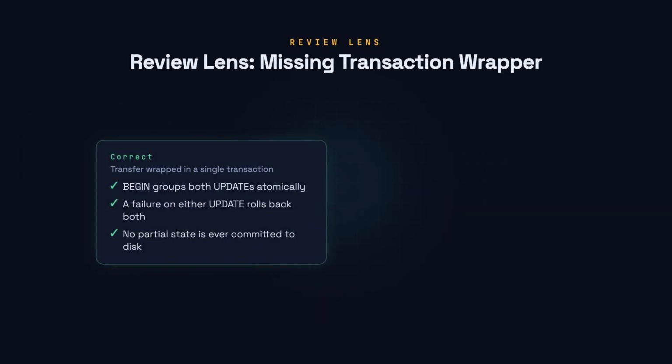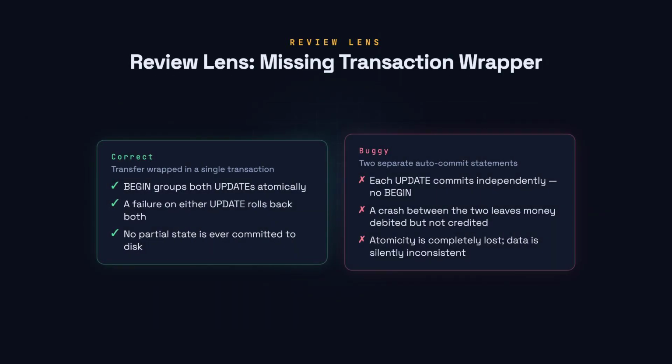The classic PR mistake: 2 update statements issued without a begin. Each one auto-commits, so a crash or application error between them leaves one account debited and the other never credited. Always wrap multi-statement operations in an explicit transaction.